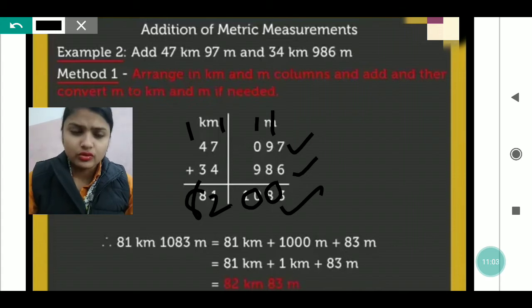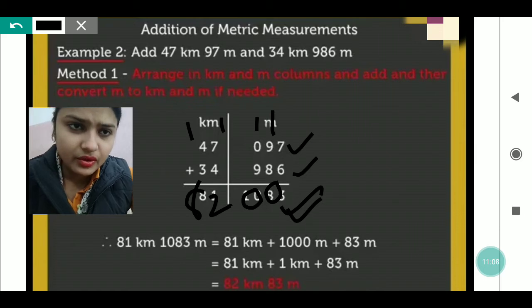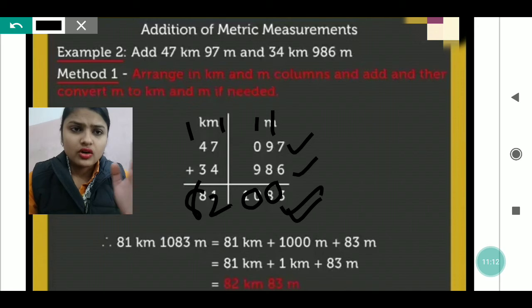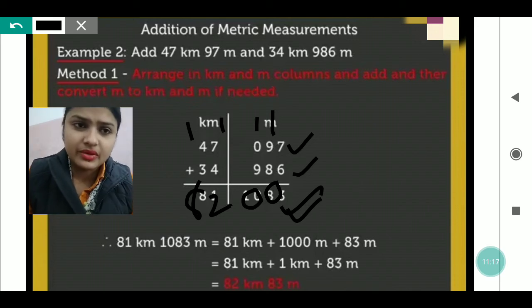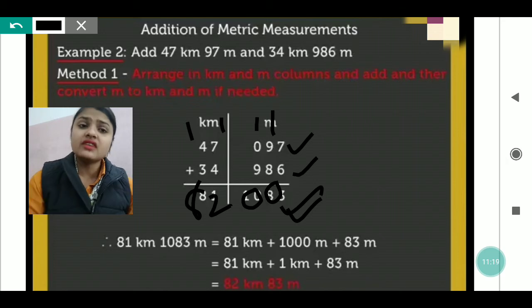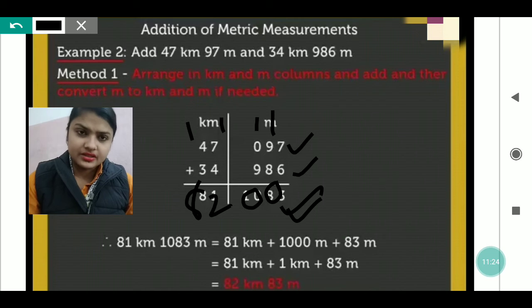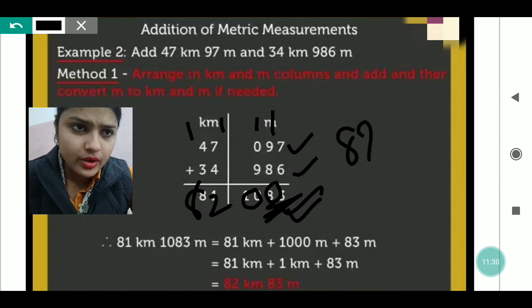After this, just see, only this is the answer, my dear. This is the answer which we have got by adding these numbers. The answer will be 82 kilometers and 83 meters. Here don't get confused that it is written 0. It is not written 0 here, my dear. It is written 82, and then on this side 83. It will be in kilometers and it will be in meters.